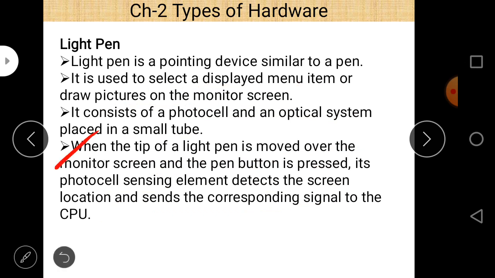Fourth point, when the tip of the light pen is moved over the monitor screen and the pen button is pressed, its photocell sensing element detects the screen location and sends the corresponding signal to the CPU.